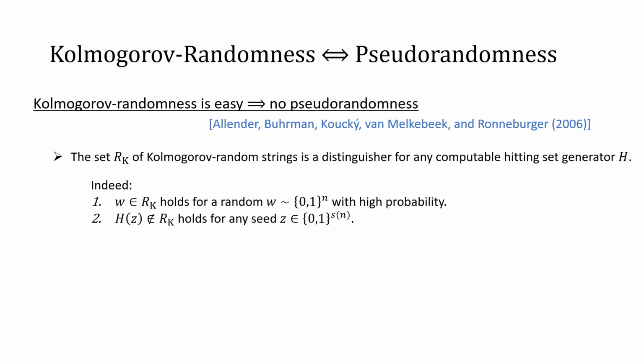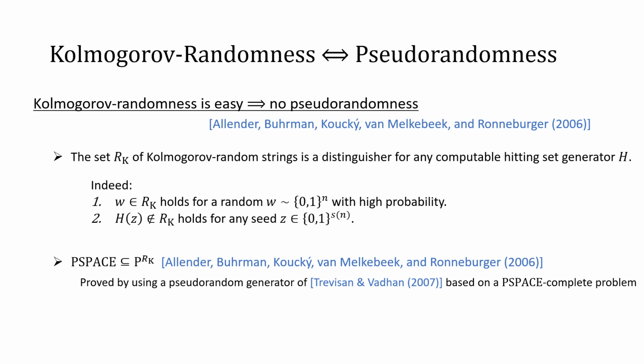First, if we pick a uniformly random string w, then the string w is going to be a Kolmogorov-random string with high probability. Second, if you take any seed, the output of a hitting set generator is computable, therefore it is not going to be a Kolmogorov-random string. By combining these two facts, we can observe that the set of Kolmogorov-random strings is a distinguisher for any hitting set generator.